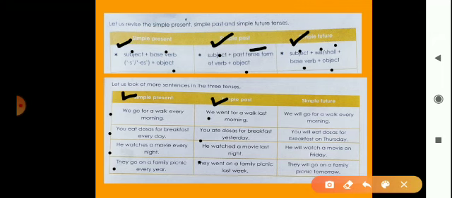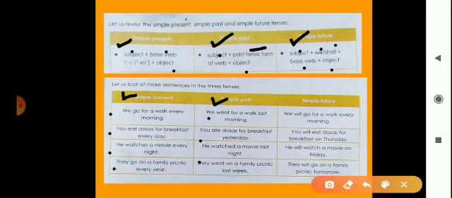Okay, watching a movie. This action also already happened at night, last night. So this is in past tense. After that, they went on a family picnic last week. This is also an action already happened. So this is the example of simple past. Simple past tense means actions which have already happened. This is past tense. And actions which will happen in the future, these are in future tense.